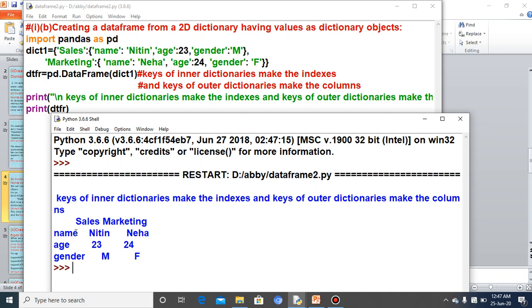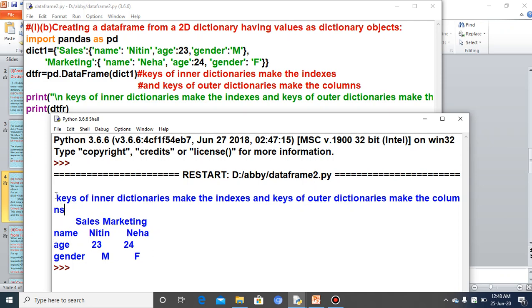In this row index, name, age, gender, the values are Nitin, 23, M for sales, and Neha, 24, F for marketing. Name Nitin, Neha, age 23, 24, and gender M and F. So this is the output.